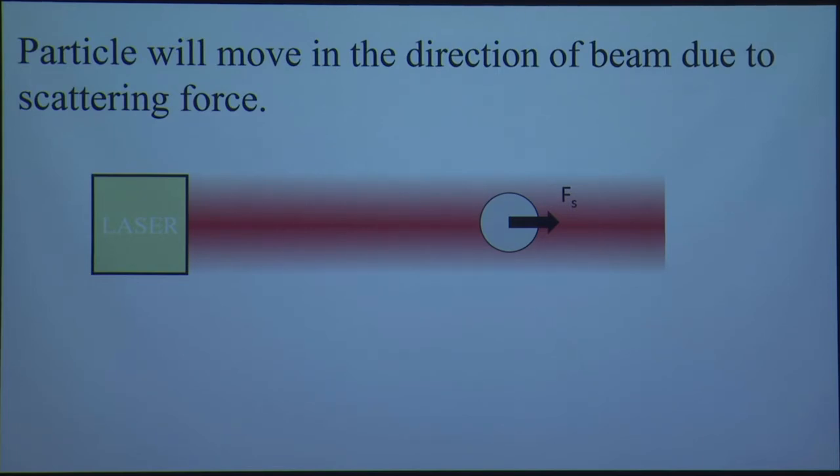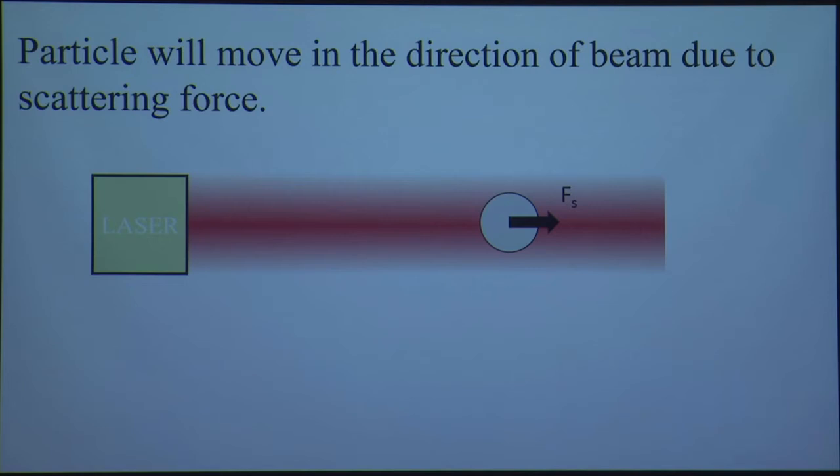So how can we make a particle stable in this case? The particle can't go in two directions, but it can go in the direction of the laser beam. So one way is to put the laser in the upper direction, and then gravity will act, and this scattering force will act, and both can balance. But that is quite unstable. That is not practical, because if any small disturbance happens, that is an unstable equilibrium. So we want a stable equilibrium.